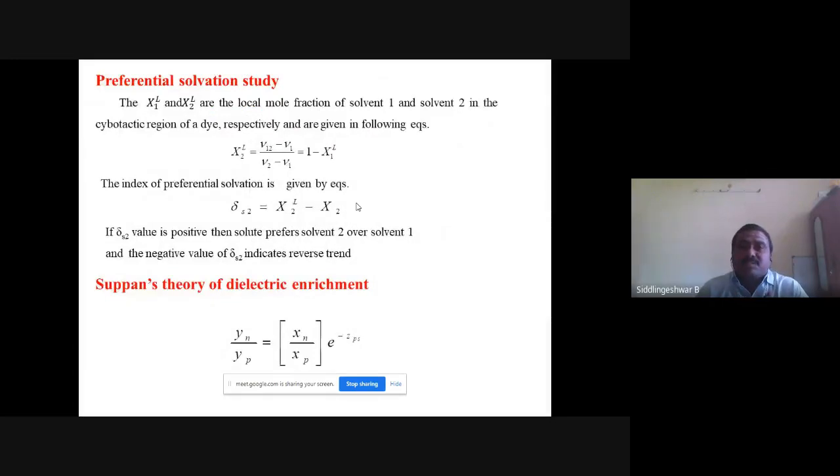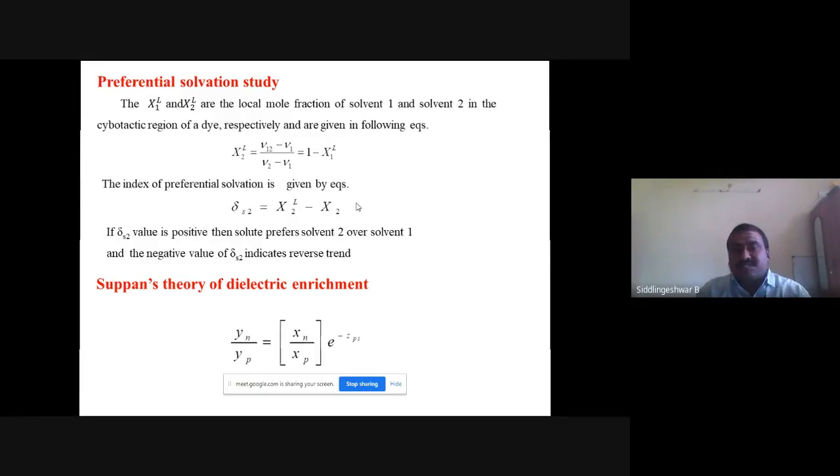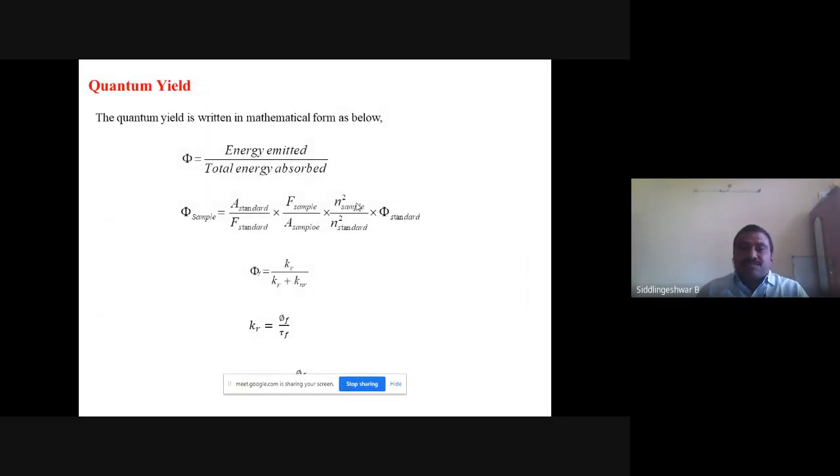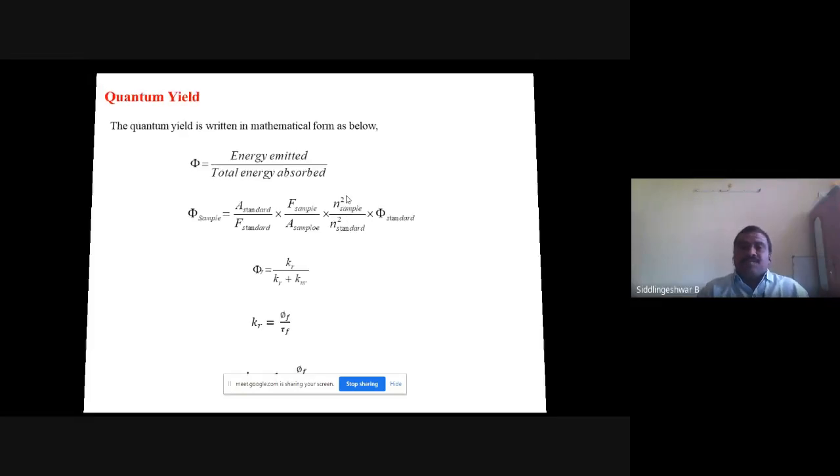Also, preferential solvation study is done in some of my work, where I have calculated the selective solvation. If a solute is selectively solvated by the solvent mixture, then it is called preferential solvation. These are the equations, and these are a few equations which I will explain in my results and discussion part. Quantum yield I calculated using this equation, that is the ratio of energy emitted to the total energy absorbed, where the absorption, fluorescence intensity, and refractive index of the sample and the standard, that reference sample I told, are used in the ratio. kr and knr are calculated using this.